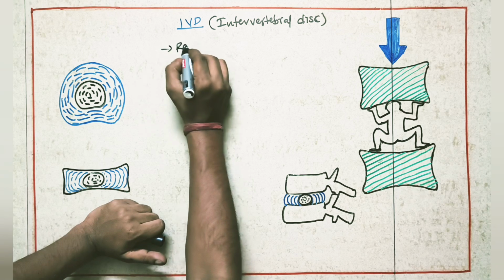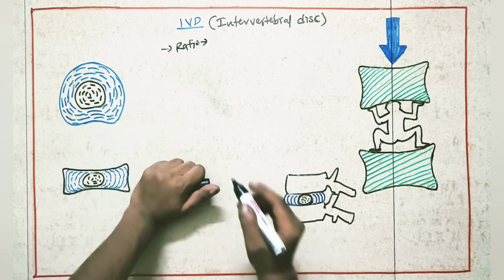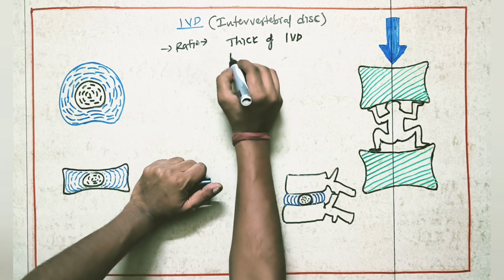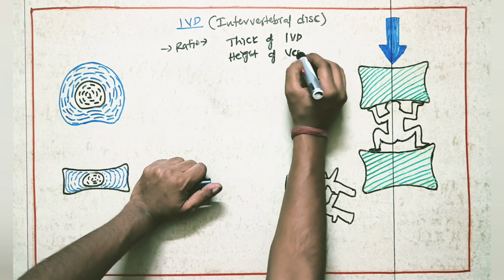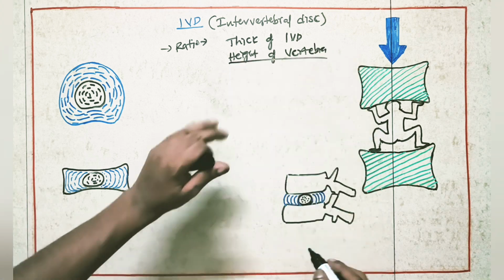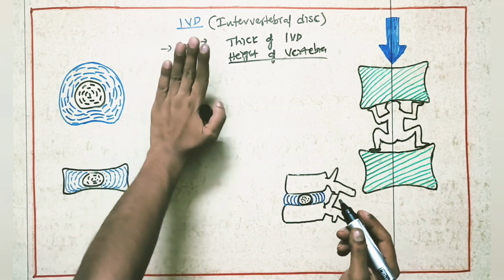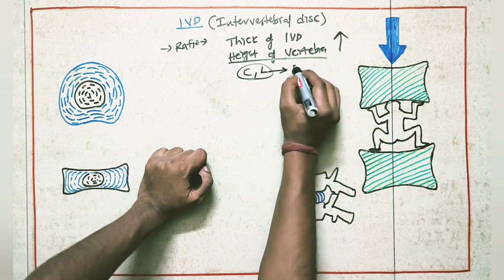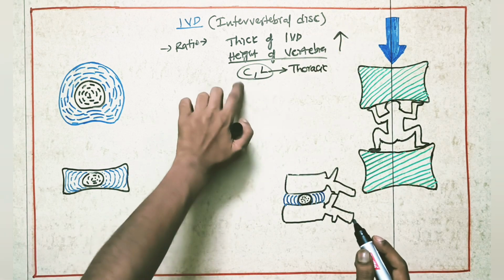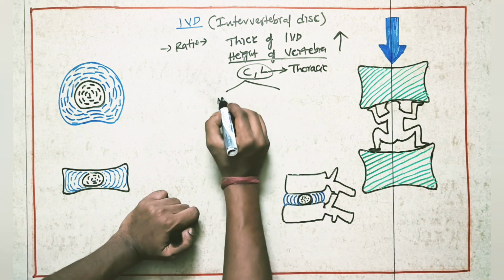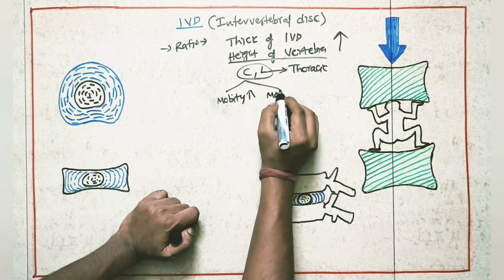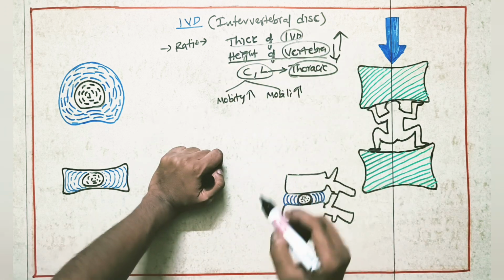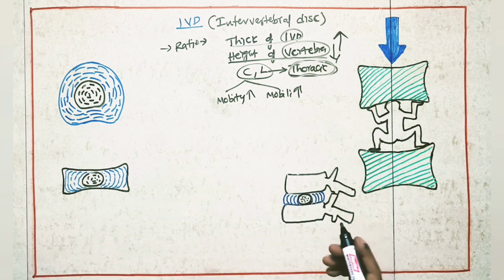And the next point, ratio. Even though the thickness varies from region to region, the ratio between the thickness of the IVD and the height of the vertebra is more in the cervical and lumbar regions compared to the thoracic region. That's why in cervical and lumbar regions mobility is more. In the thoracic region the ratio of IVD thickness to vertebral height is less, so the mobility is less.